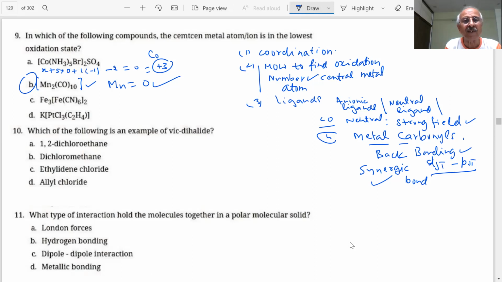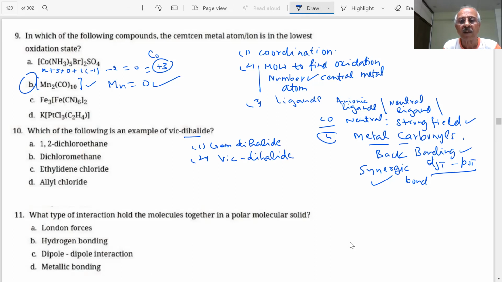Next question: which of the following is an example of dihalides? There are two types of dihalides we discussed. What was that? One was gem dihalide, and the other was vicinal dihalide. What is the difference between the two?